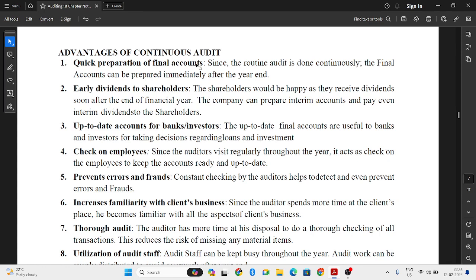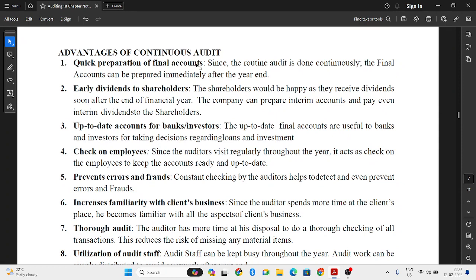So they will get the early dividends. Otherwise, they have to wait for the financial year to get over. They have to wait for the company's books of accounts to get audited. Then they will get the dividend. But in this case, the books of accounts are up to date. So immediately the auditor will prepare the balance sheet. He will verify the balance sheet. Then immediately the shareholders will get dividend.